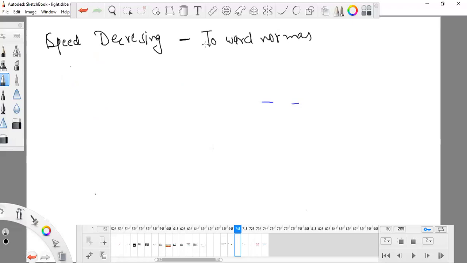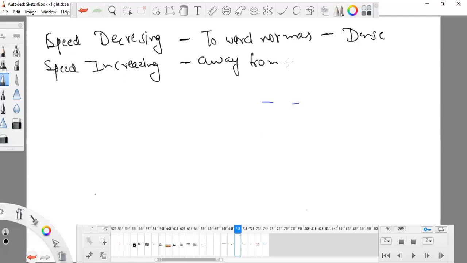And if the speed of light is increasing, definitely it moves away from normal, and definitely it is increasing in a rarer medium. So these two things you need to remember.